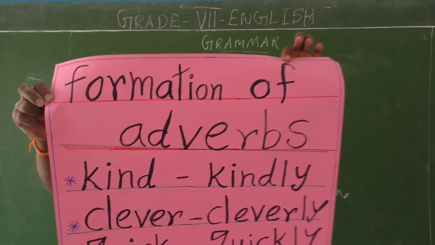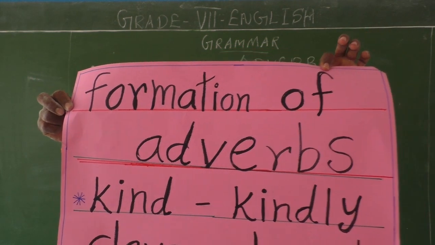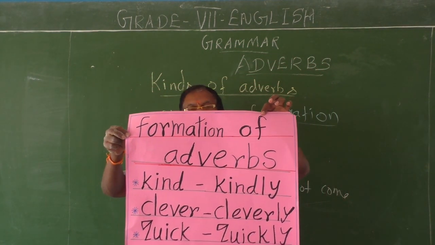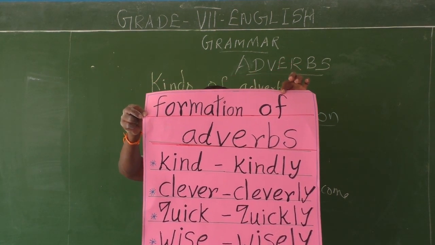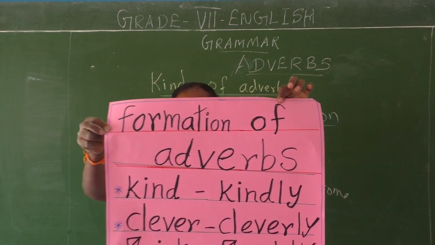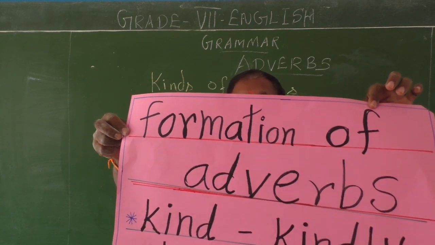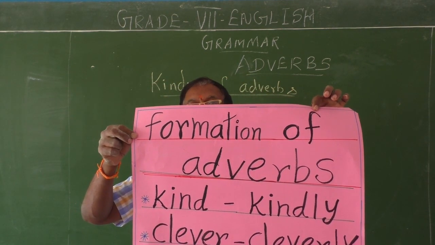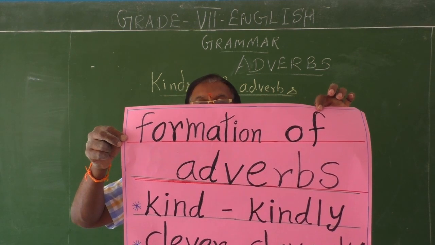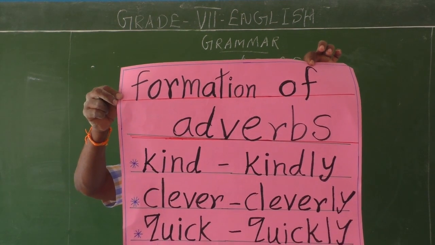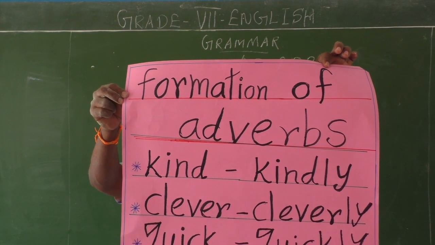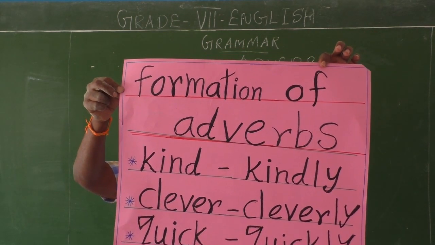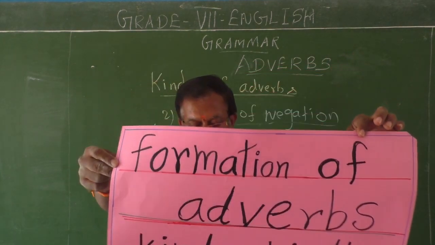So most of the adverbs of manner are formed from adjectives. If we just add ly as a suffix to the root word of the adjective, then what you will get is called an adverb. So in this way, adverbs are formed. But there are some words which are formed with slight changes in the spelling. I'll give you the list of such adverbs also. So this chart vividly explains how adverbs are formed.